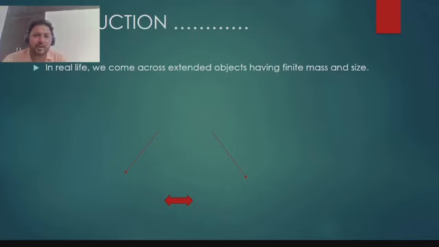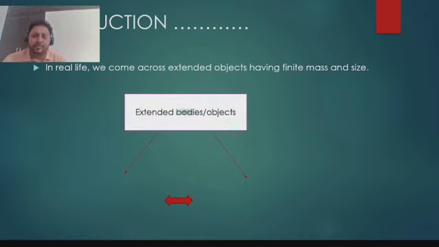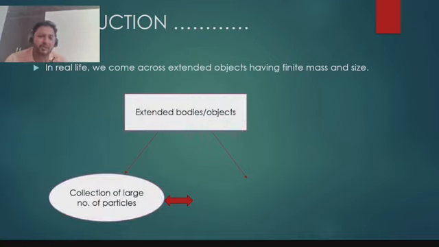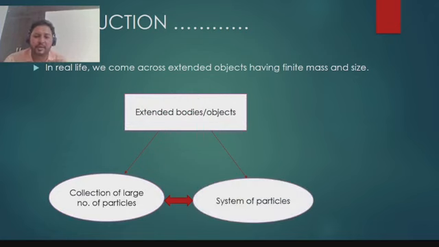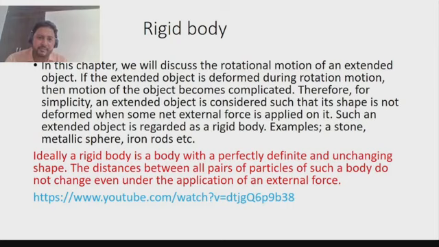But in reality, we deal with extended objects, not with point objects. What are extended objects? It's a collection of a large number of particles. Also, we call it a system of particles. But in this chapter, we are going to study the motion of a rigid body. If the extended object is deformed during rotational motion, the motion becomes quite complicated. Therefore, for simplicity, the extended object is considered such that its shape is not changing when an external force is acting on it. Such an extended object is regarded as a rigid body.